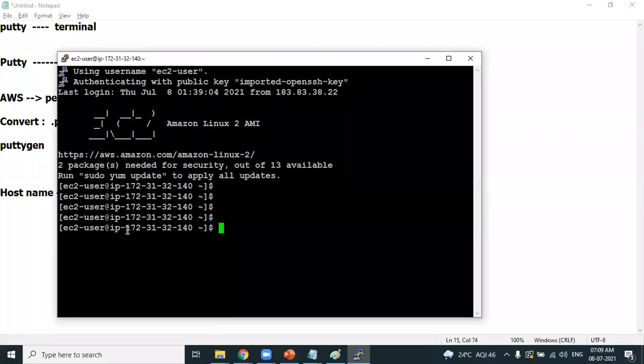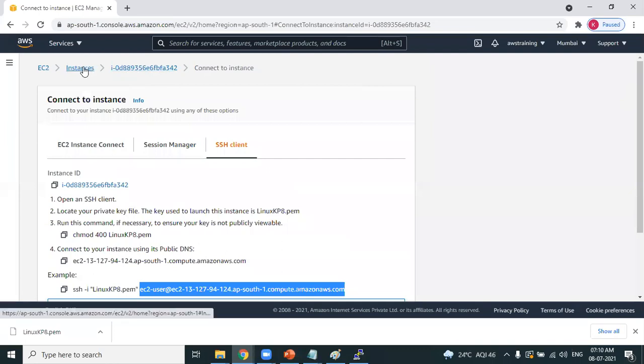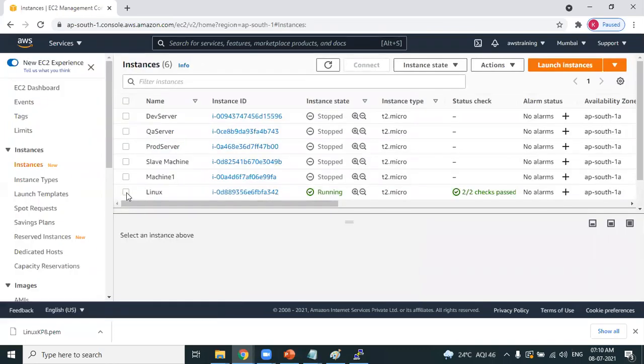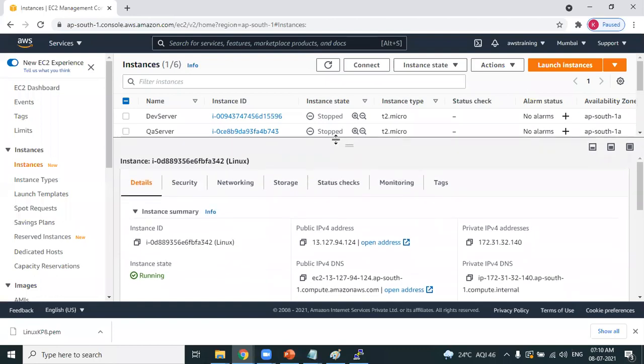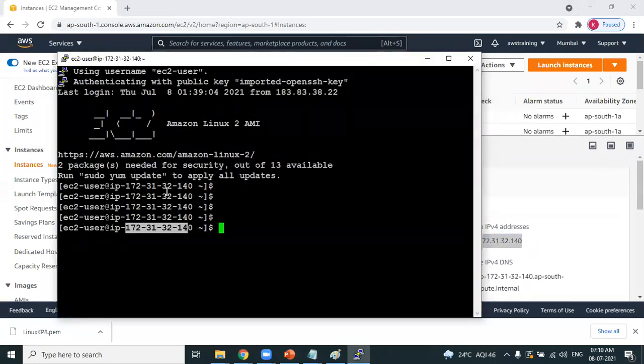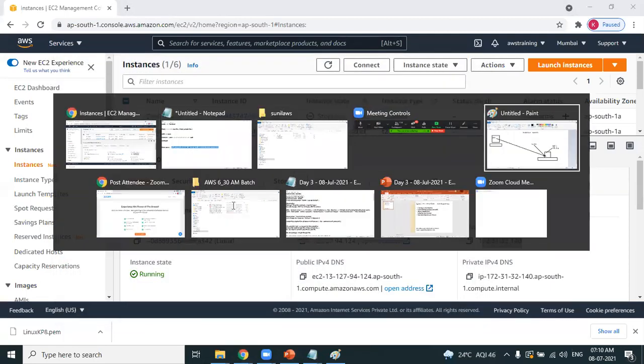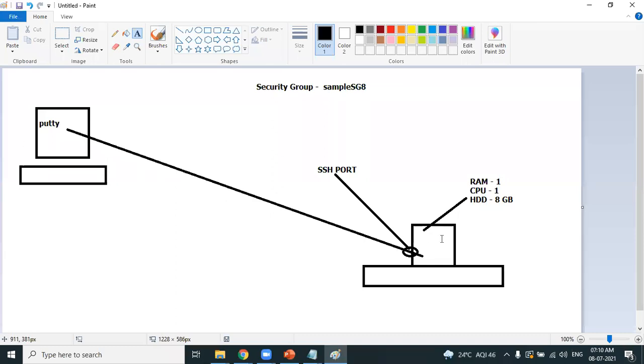You get the IP address 172.31.32.140. Are you getting the same IP address? Yes, that's the proof. You have successfully connected, and you can learn Linux commands, whichever you want. I have not only shown you how to create a Linux machine, I also have shown you how to connect to that Linux machine using a terminal called PuTTY. Perfect.